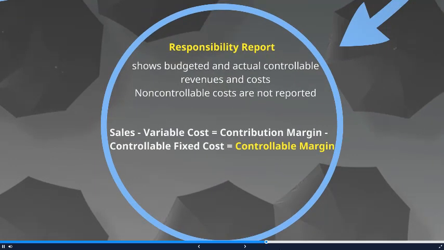The responsibility report shows the budgeted and actual controllable revenues and costs. These controllable costs are important because what we want to eventually determine is our controllable margin. If we take our sales minus our variable costs, that's our contribution margin. That should be familiar to you. But now we're going to subtract the controllable fixed costs, which then equals your controllable margin. This will be used in various equations to determine how to evaluate a project.